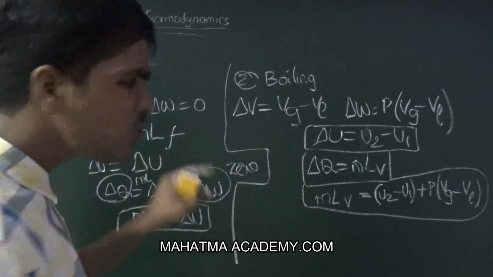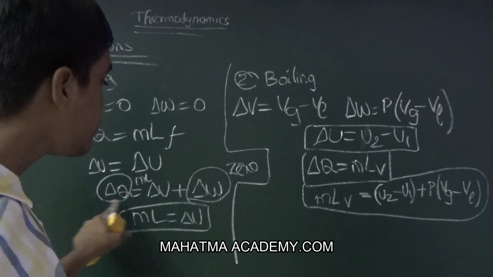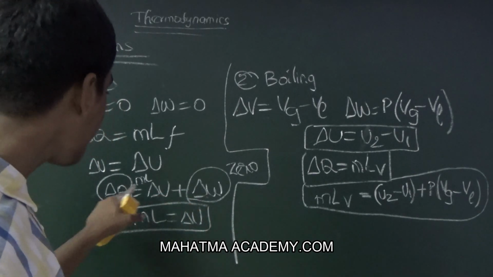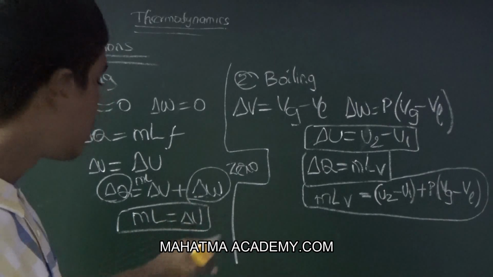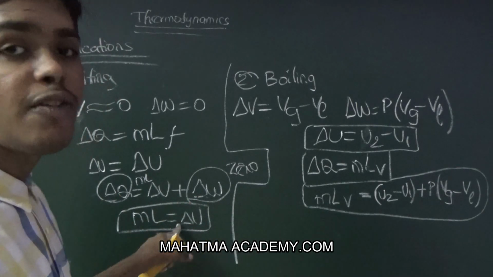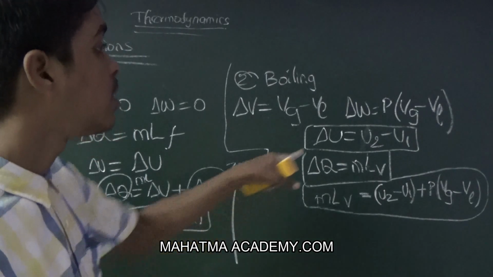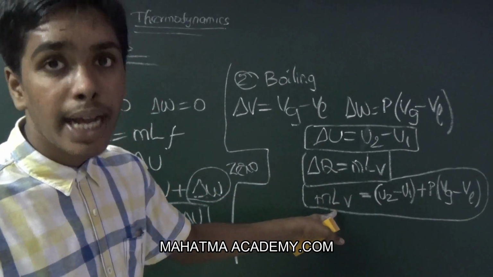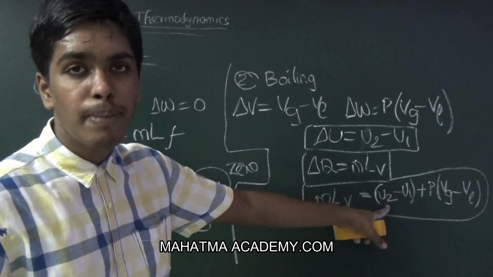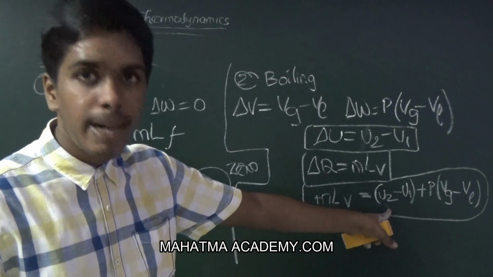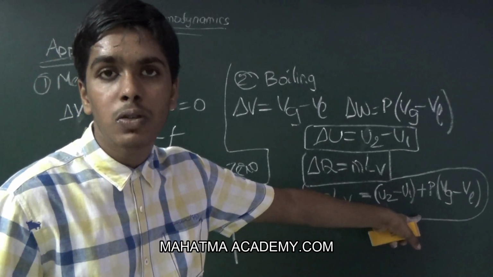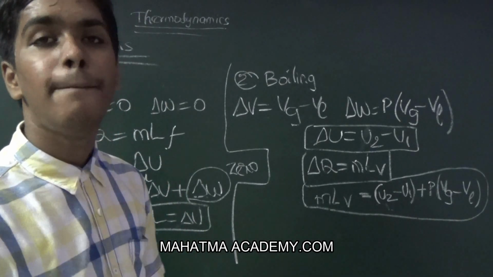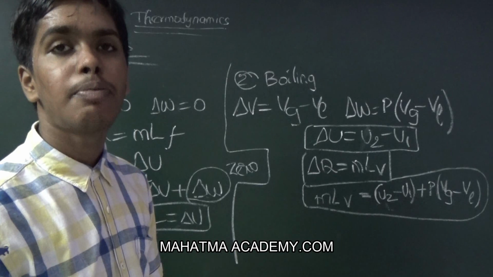From the first law, delta Q is delta U plus delta W; for melting delta W is 0 and mL is delta U, and for boiling mLv is U2 minus U1 plus P into V2 minus V1. Now we have completed the melting and the boiling process.